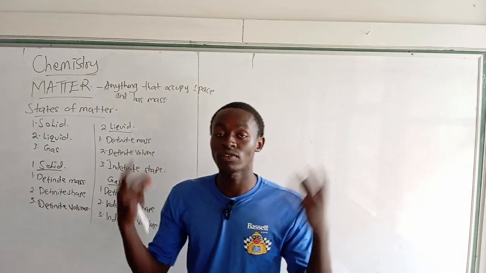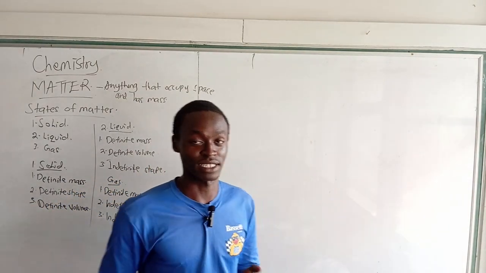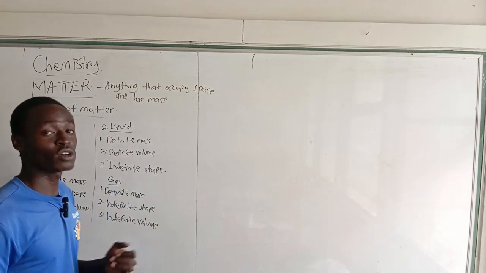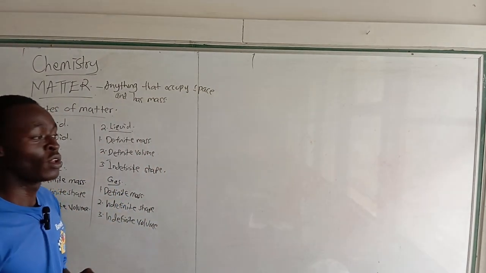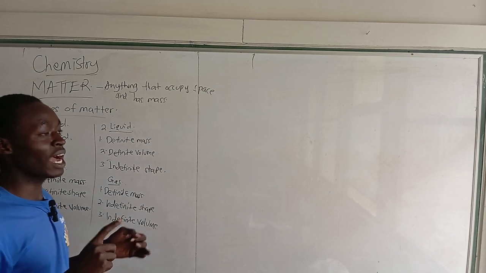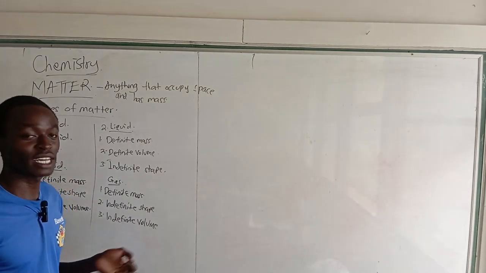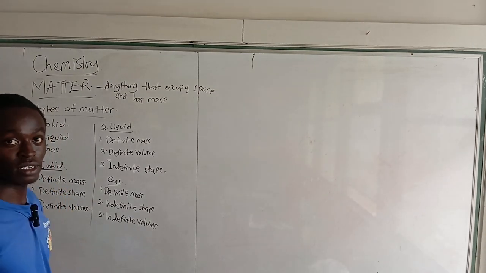Air itself is a mixture of gases, in that it contains several gases, such as oxygen, nitrogen, hydrogen, carbon dioxide, and other types of gases.